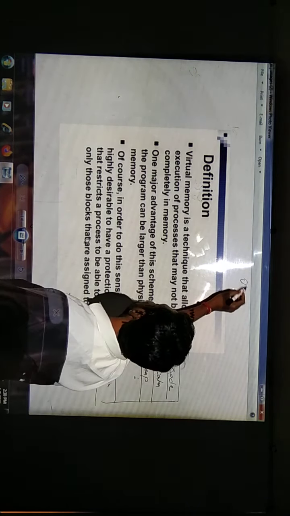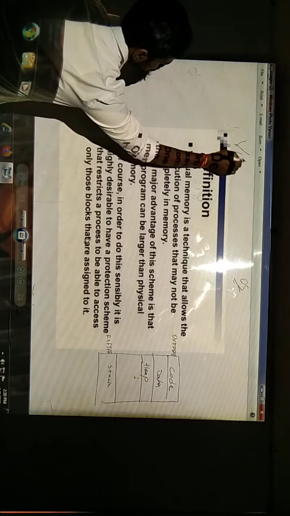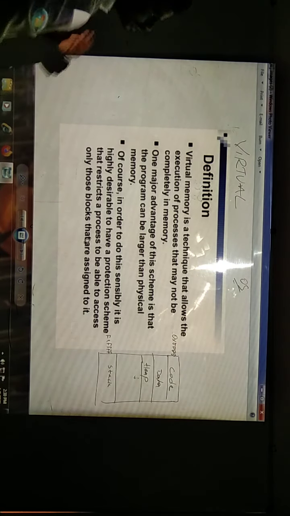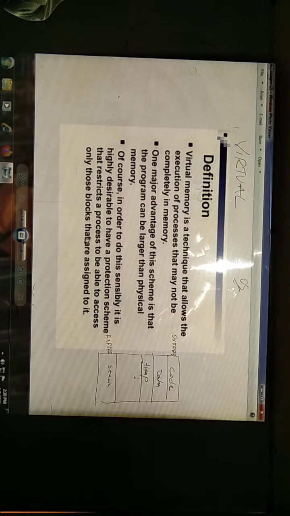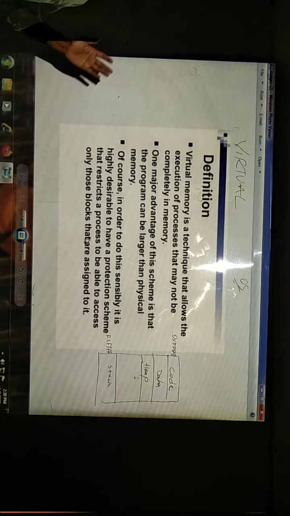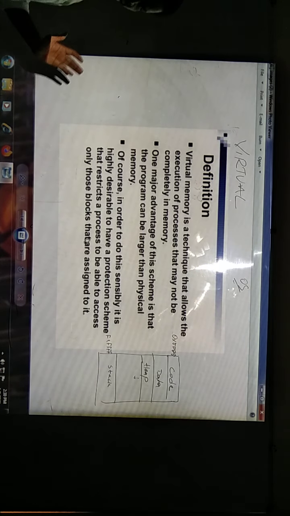In today's session, we are going to discuss virtual memory. What is it? Virtual memory. See, this virtual memory is a technique that gives an illusion to the programmer that the system has a huge amount of memory space. It is an illusion, I can say.